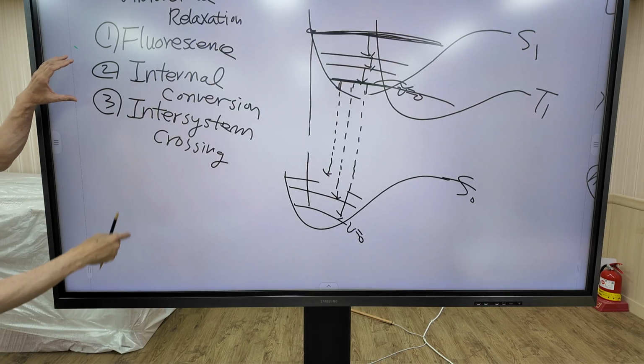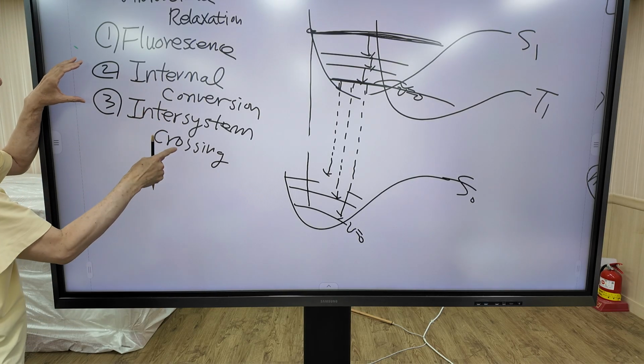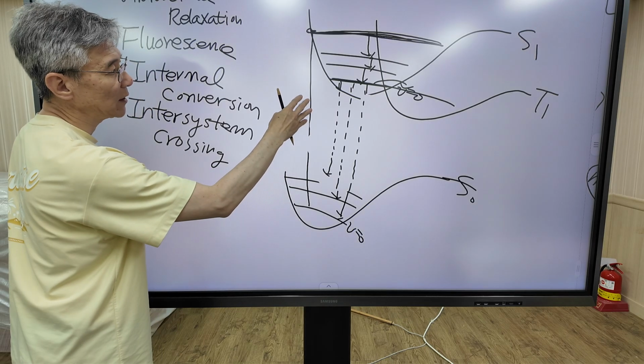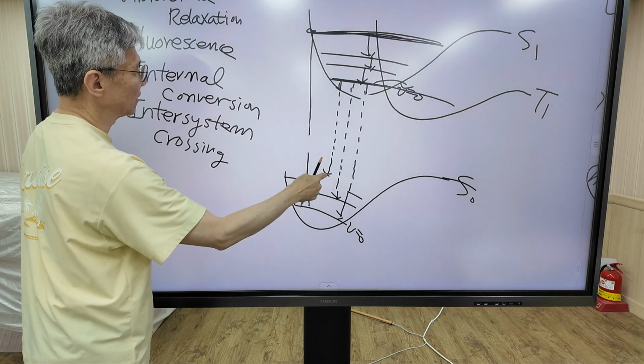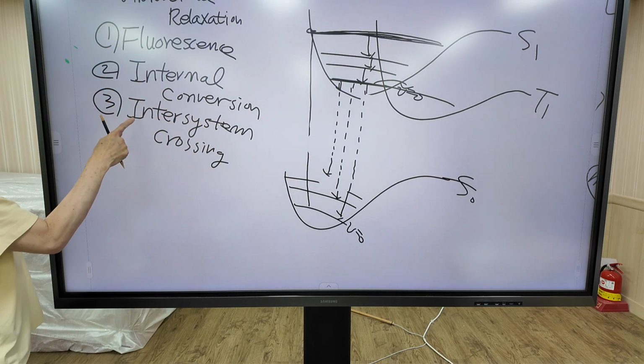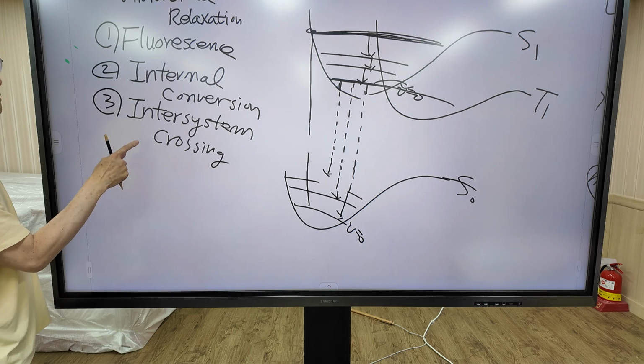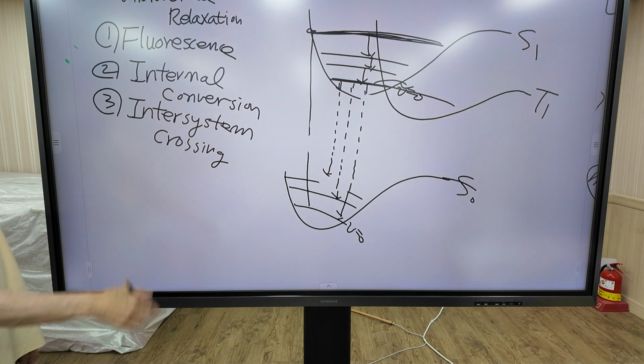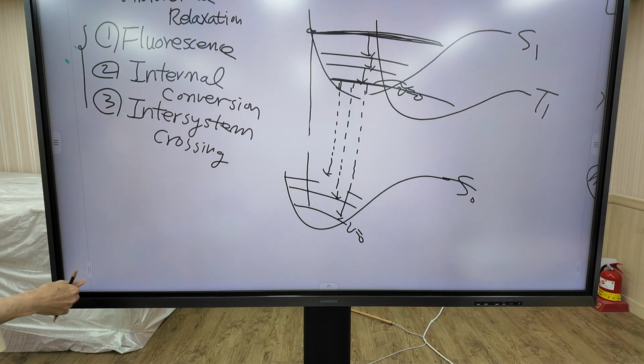What's the difference between internal conversion and intersystem crossing? In internal conversion, spin multiplicity is preserved, singlet to singlet. But in intersystem crossing, spin multiplicity changes from singlet to triplet. So these are the three pathways.